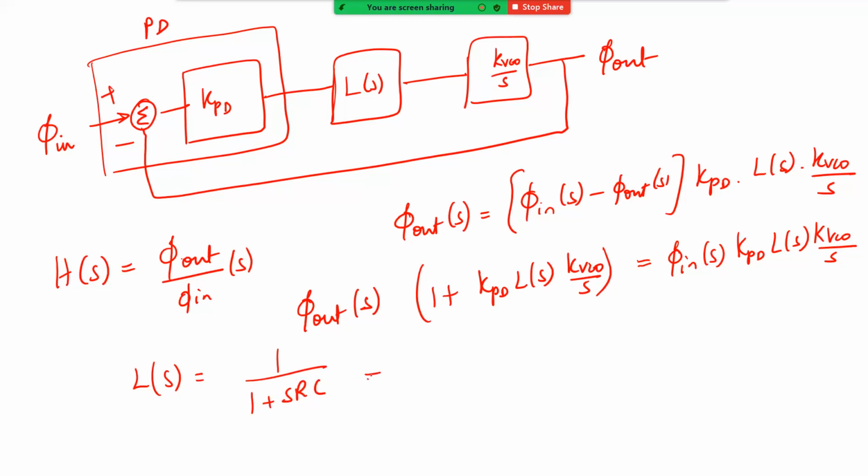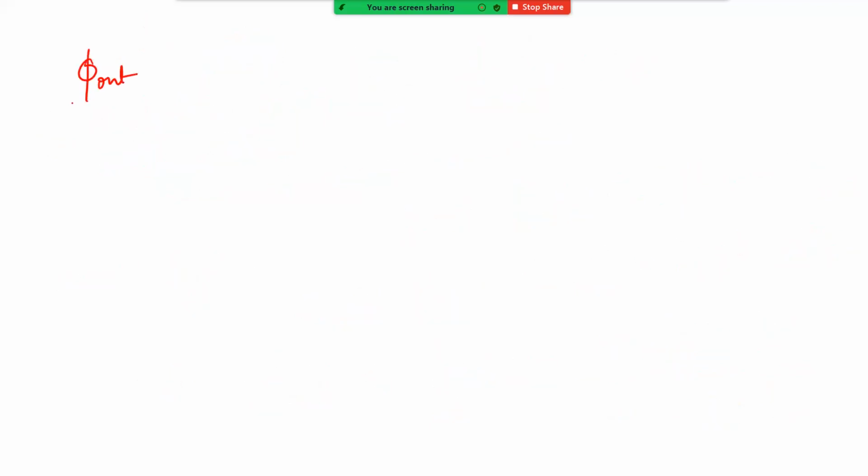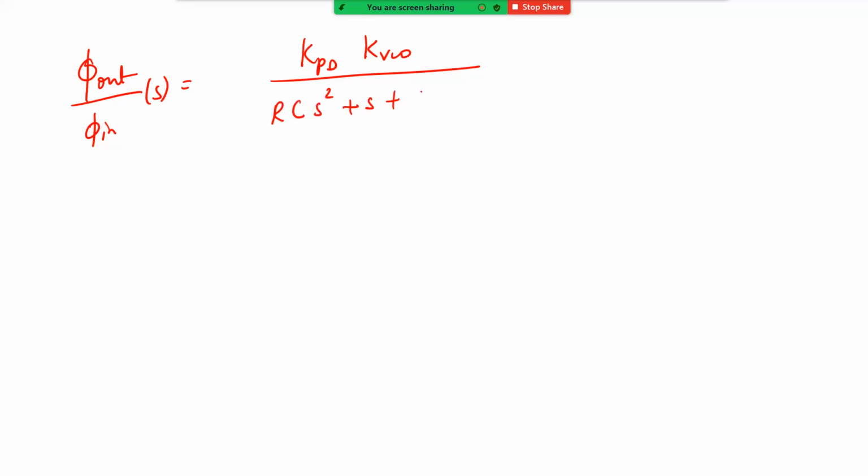Then phi out by phi in of S can be written as KPD into 1 by 1 plus SRC into KVCO by S, divided by 1 plus KPD into 1 by 1 plus SRC into KVCO by S. If you do some simplification, you will end up with phi out by phi in of S equal to KPD KVCO divided by RCS squared plus S plus KPD KVCO.